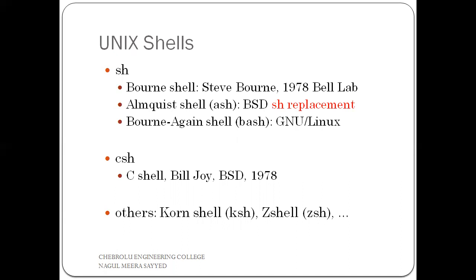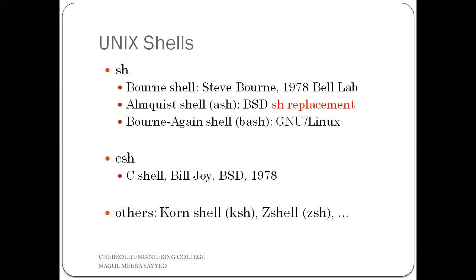The Bash shell is especially used in Linux operating systems. I already discussed different types of Linux, that is Red Hat Linux, Ubuntu, SUSE. Those are all different types of Linux operating systems, and Linux uses one type of shell, that is Bash.